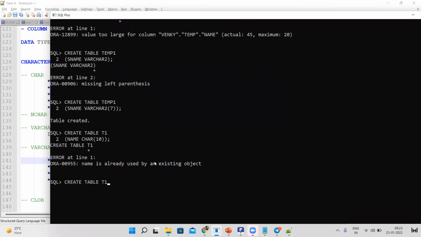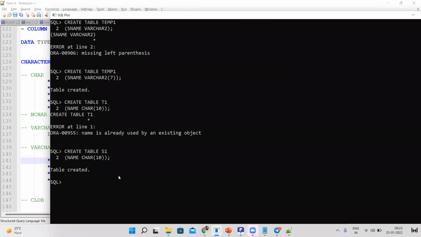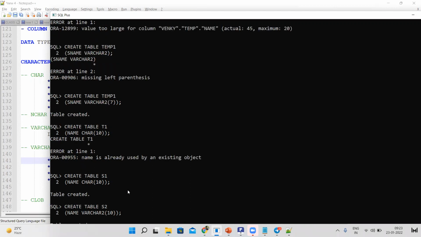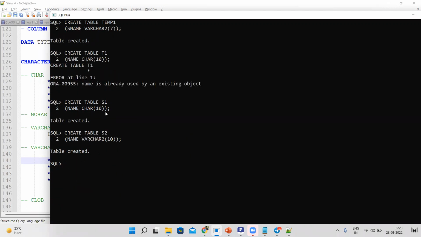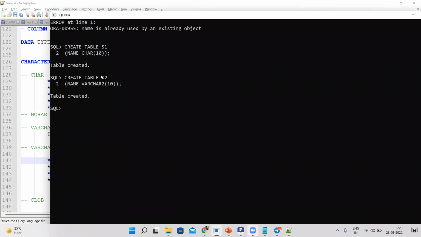T1 already exists, so call it S1. So one table is created. Now I am creating one more table as S2, declared as the same 10 bytes but as varchar2. So in the S1 table I have declared the name column as char, the character data type. In the S2 table I have created the name column as varchar2 data type. Okay. Two tables I have created. One is S1, another one is S2.